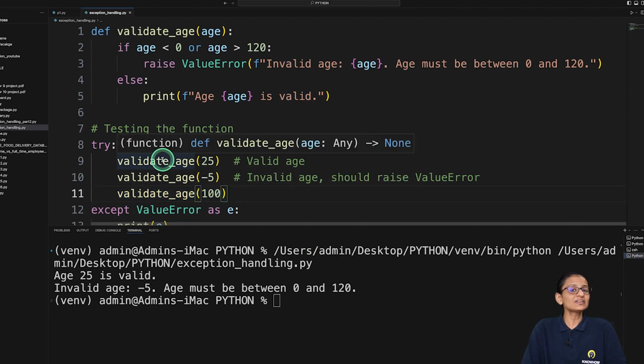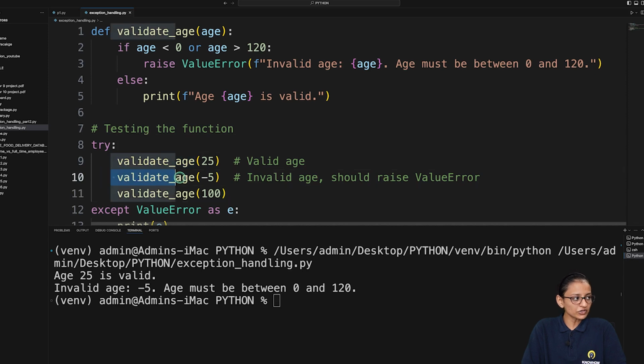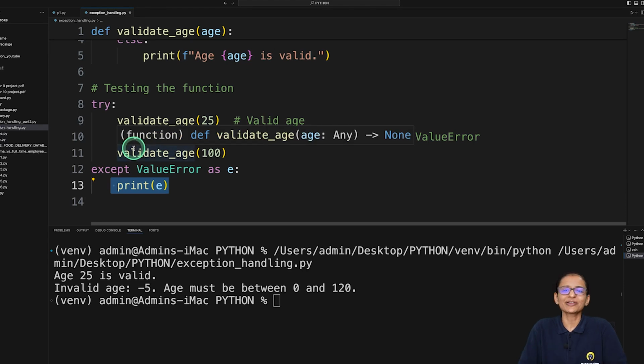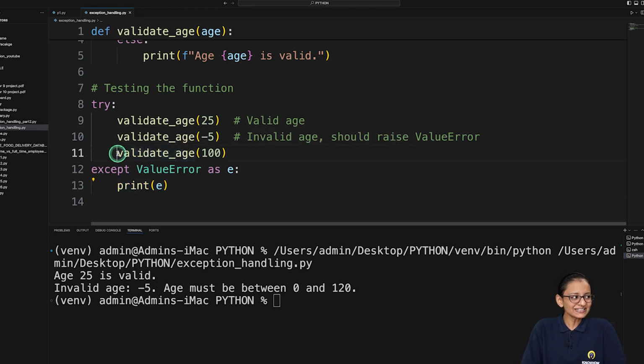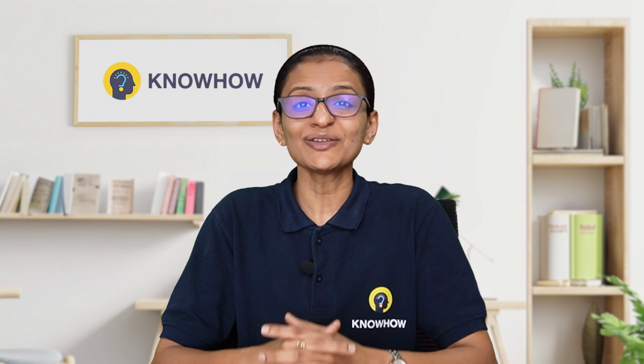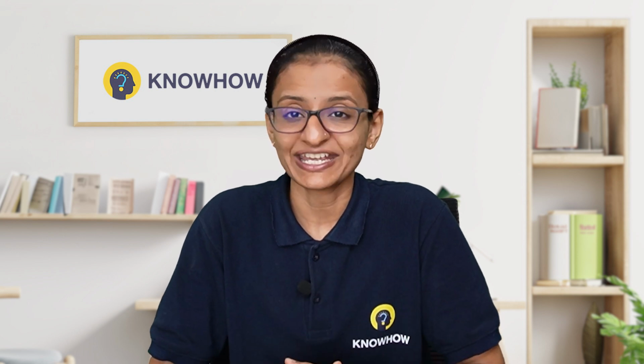Because when you are in a try block and an error occurs, it goes to the except block and executes it. Whatever instruction is written after that in the try block will never execute. That is the reason for validate age 100, it is not doing anything. So this way you can handle a user defined exception.